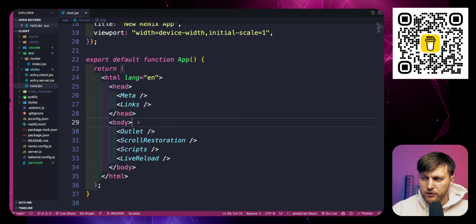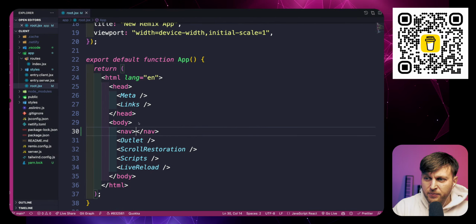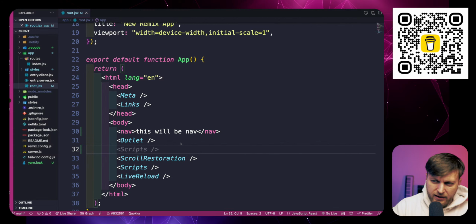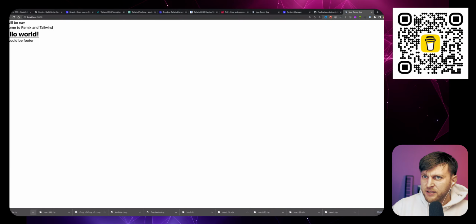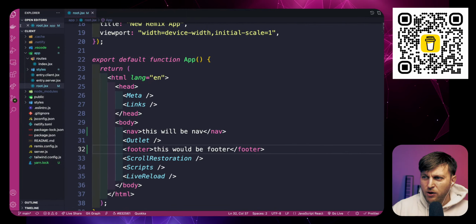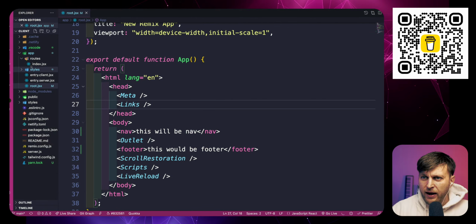And basically, if I wanted to put a navigation and show it on all the different other pages, this would be the nav. And if I wanted to add a footer, I would put it underneath this outlet. This is where our footer goes. And see, boom, this would be a footer. This would be perfect. So this is the entry to our application. Everything that we have in our routes will be rendered via this outlet.